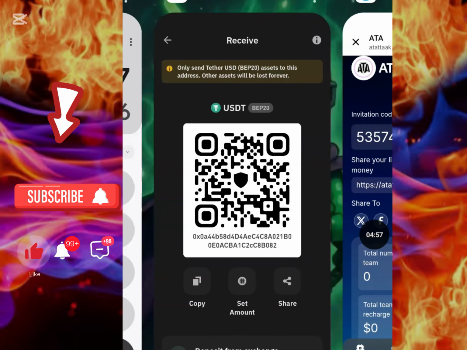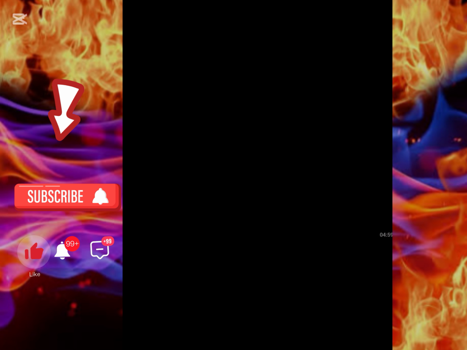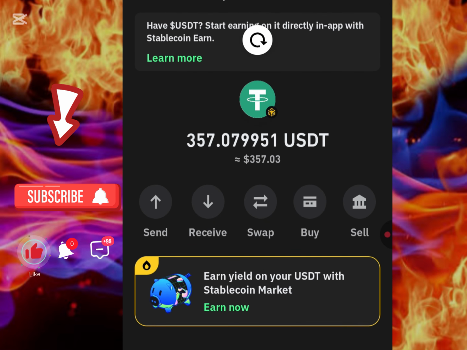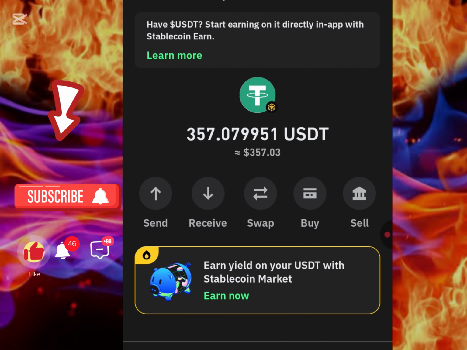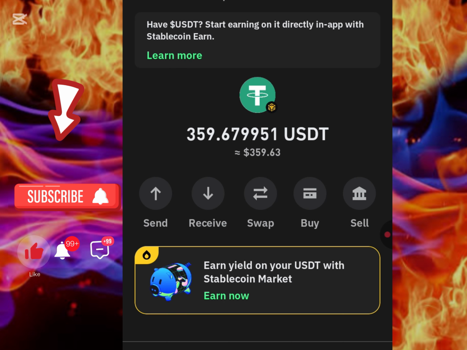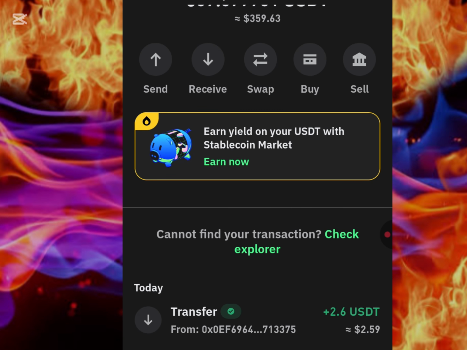So let's go confirm if our 2.60 USDT have actually arrived. If you have any question, please make sure you find your way to my Telegram channel so you can ask me, and I'll be there to guide you and give you answers to your question. So let me refresh. You can see our withdrawal actually arrived successfully. You can see it right here. This is our withdrawal, guys.